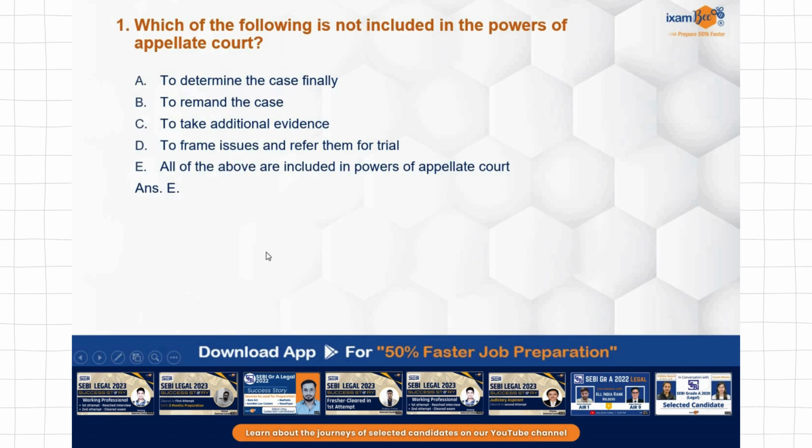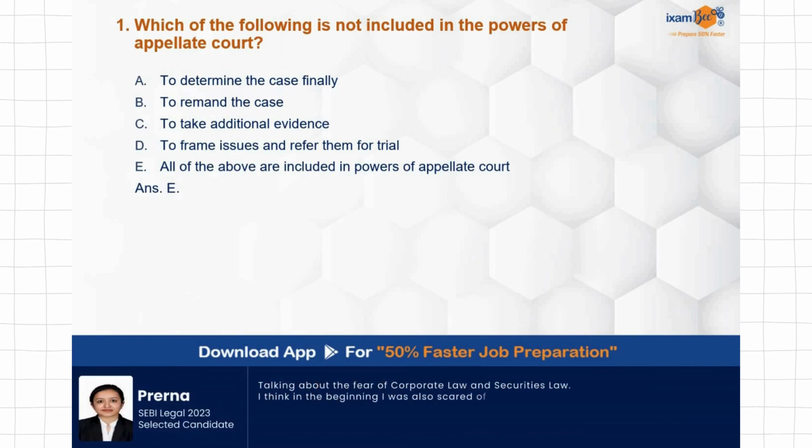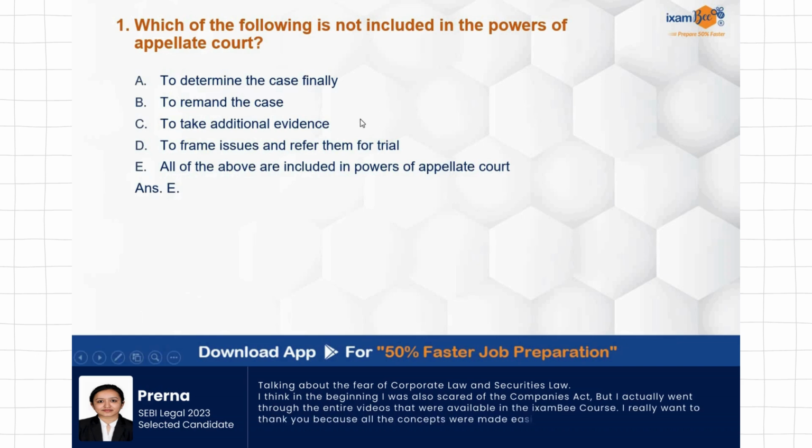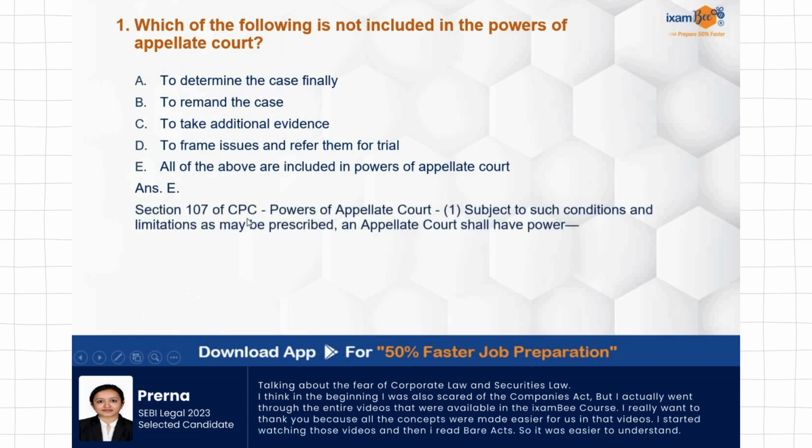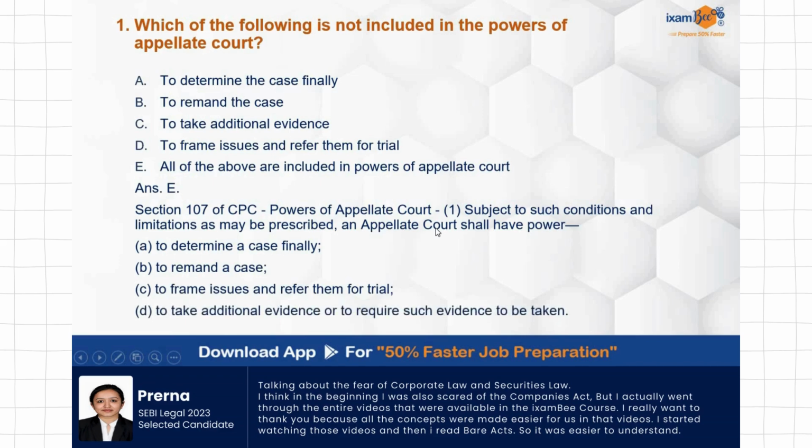Appellate court is not having any limited powers like revision or reference. Appeal is having wide powers. Section 107 of CPC talks about the powers of appellate court. All of these have been covered over here.